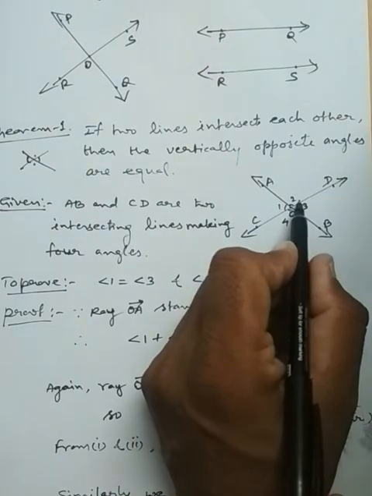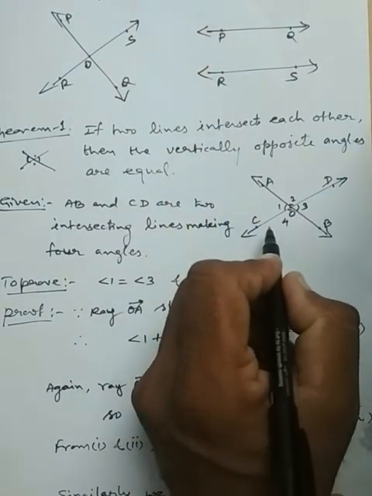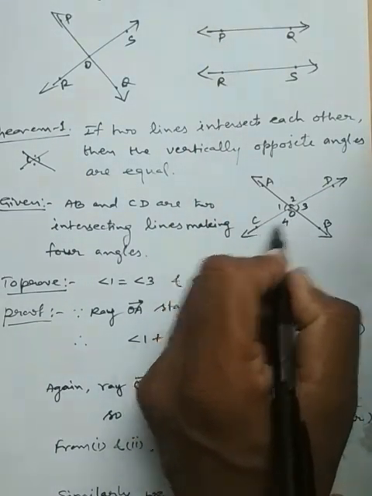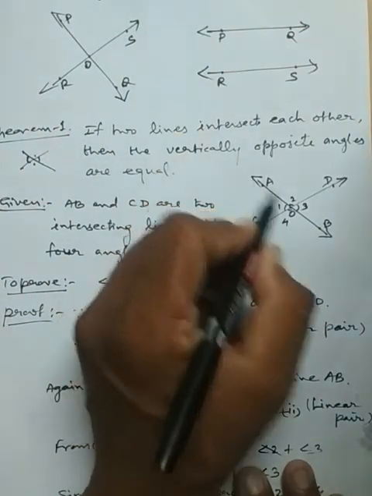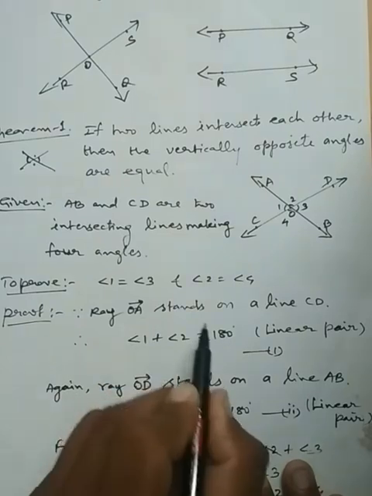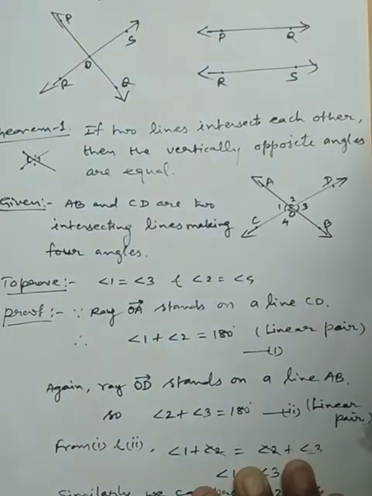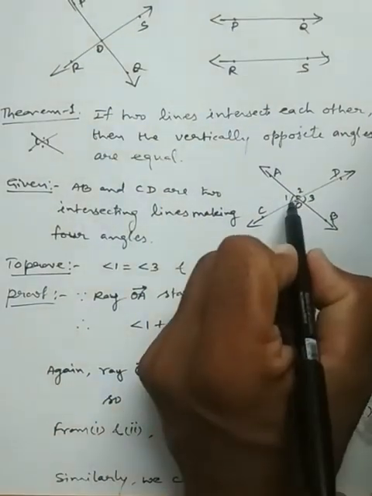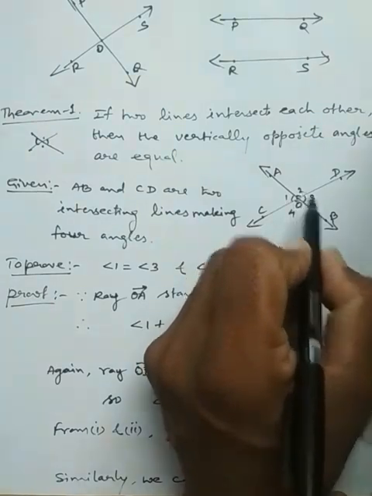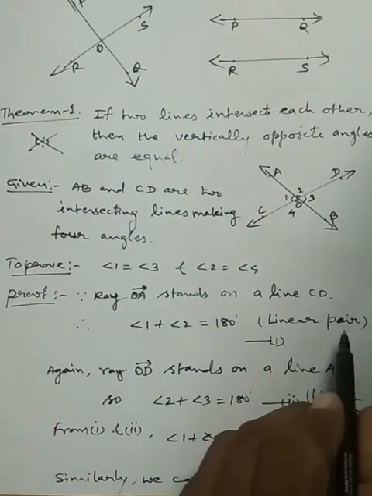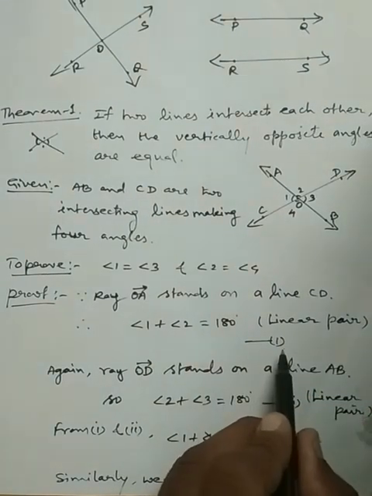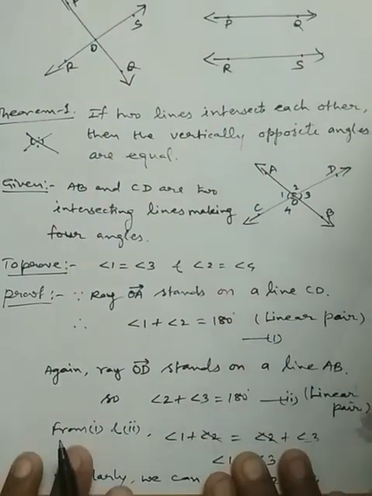Here angles 1 and 2 are making a line COD. COD is a straight line and here ray OA stands on this line. So ray OA stands on line CD. So angles 1 and 2 are both adjacent angles, whose sum is 180 degrees by the linear pair. This is equation 1.